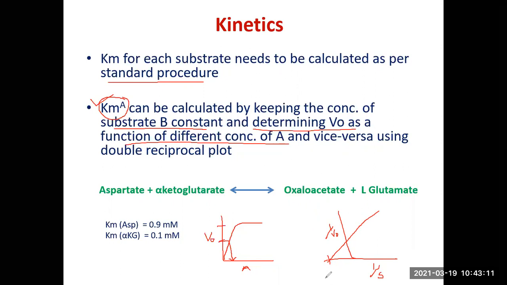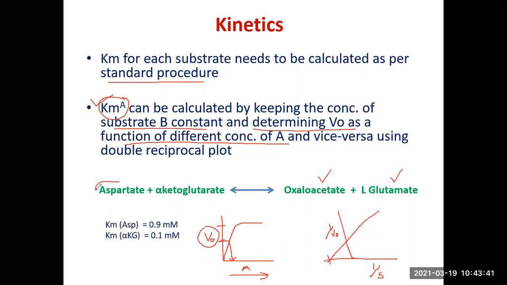In the very same way, suppose you have to calculate the Km for substrate B. You have to keep the concentration of substrate A constant, vary the concentration of substrate B, determine the V0 and calculate it as per the direct plot, or you can calculate it by double reciprocal plot. For example, take a classical bisubstrate reaction where aspartate combines with alpha ketoglutarate, and you get product 1 oxaloacetate and a second product L-glutamate.